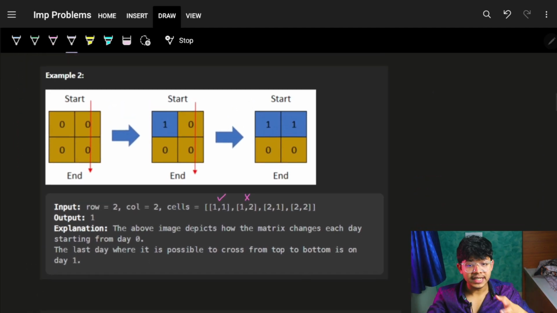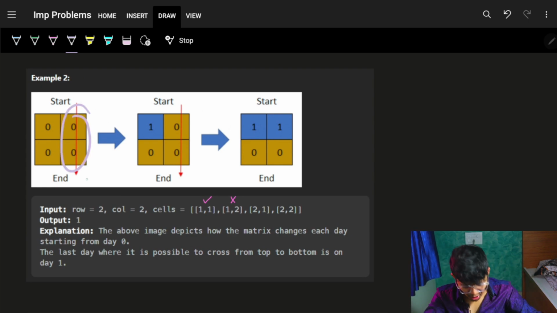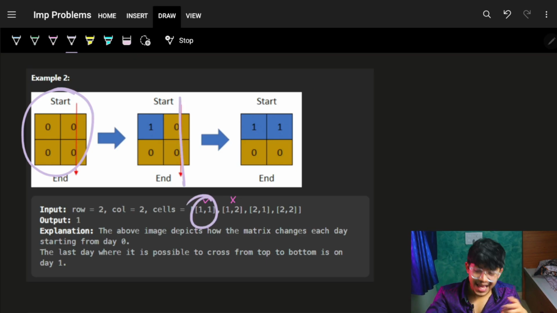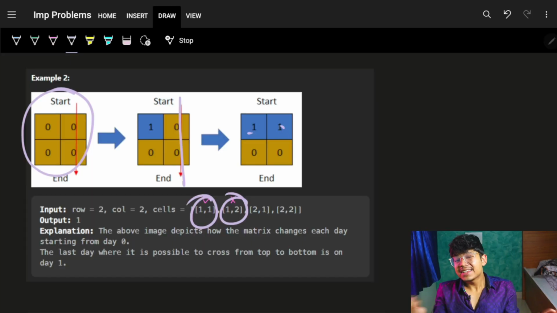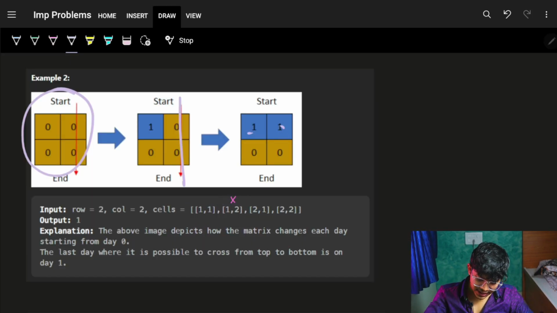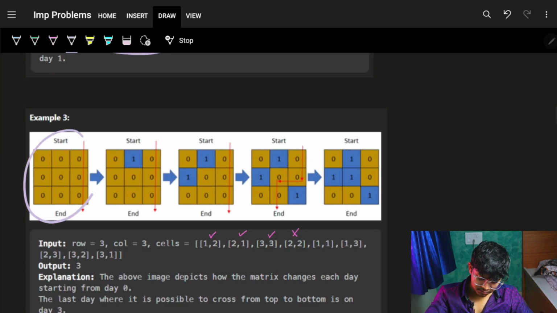Now going on to the next example, we start from here. Initially it is all land, so for sure it's movable. As soon as 1,1 comes into the picture, I am still able to move. As soon as 1,2 comes into the picture, all the starting cells are occupied, so it's not movable. So the last day I was able to move was day 1, and the answer is 1.